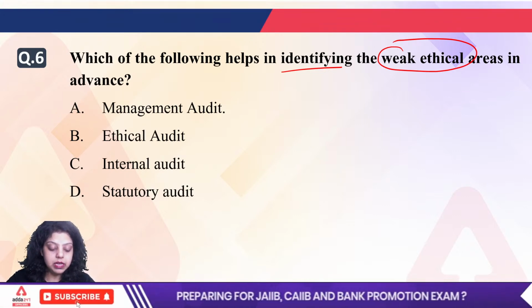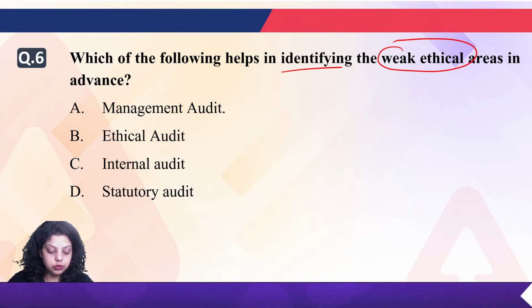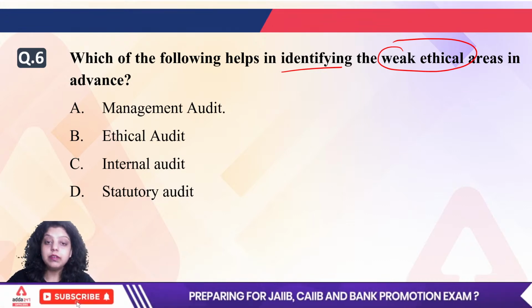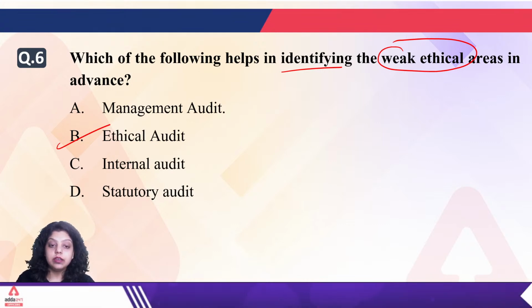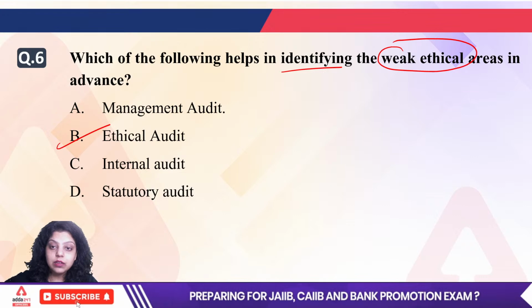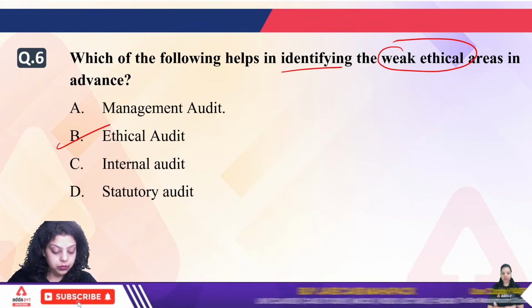Tarak is saying B. Manjula is saying B. Raisa is saying B. Parul is saying B. Ranjulata is saying B. Everyone is going with B. It is but obvious, right? So the right answer will be your ethical audit. Which of the following is identifying the weak ethical areas in advance? It is your ethical audit. Okay, very good.